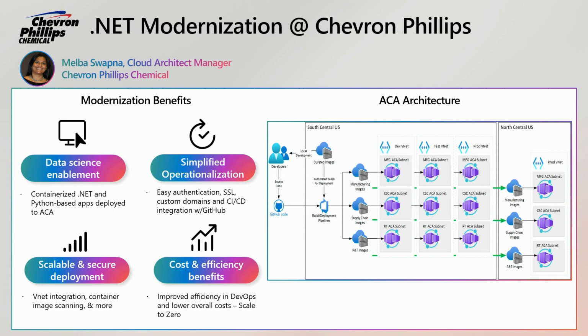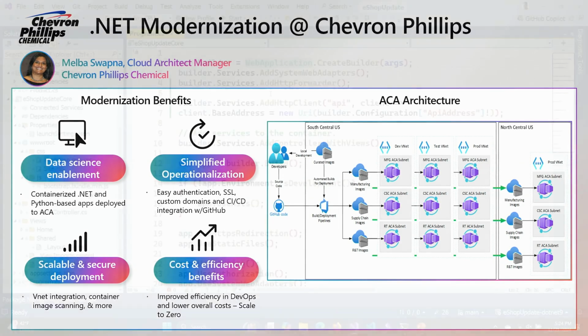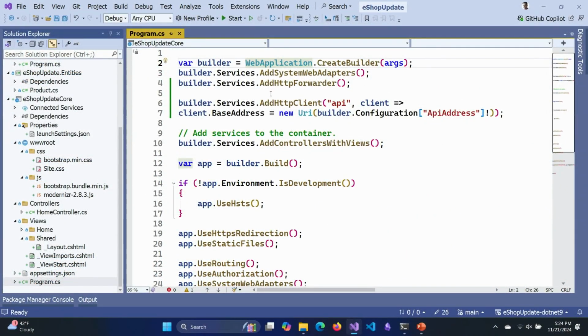Builder. I think, John, let's talk about .NET Aspire. Yes, let's talk about .NET Aspire. So all of those things that you've done to get into ACA, we can do and we can help you with now using .NET Aspire and the features of .NET 8, and now .NET 9 is even further enhanced. So let me show you how we can take this project, which is just an API and a website, and let's put it into .NET Aspire.